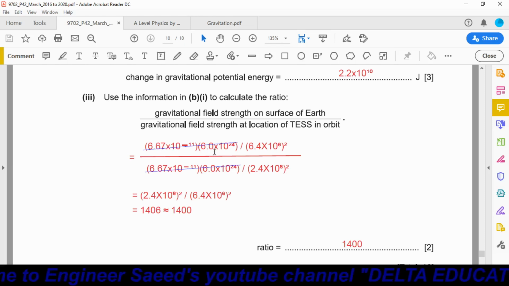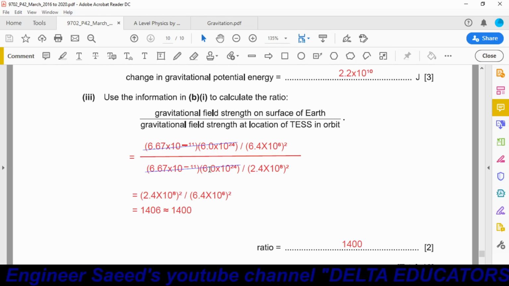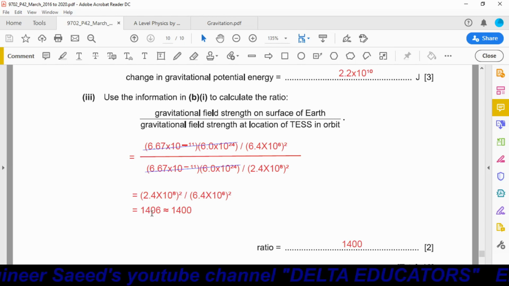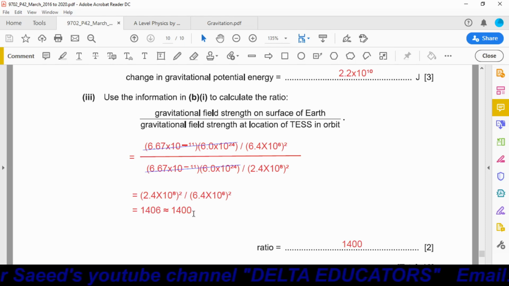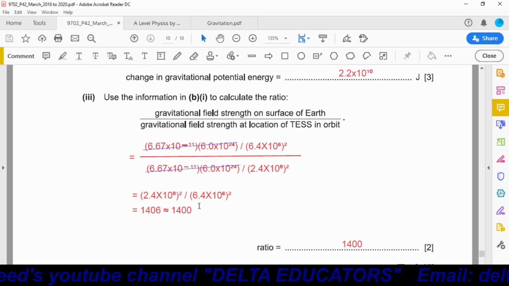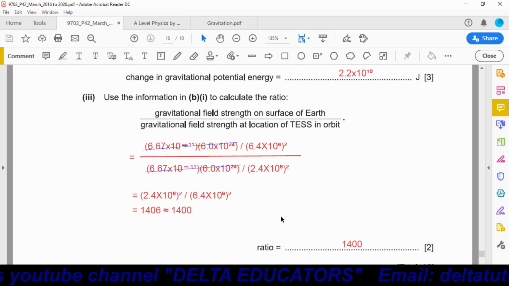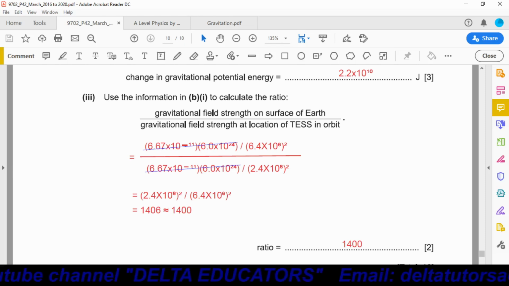Now these values are the same. This will be cancelled out, and after cancelling out and rearranging, we will get an answer of 1406, or approximately we can say it is equal to 1400. So the ratio of these two values is equal to 1400, and for the ratio we have no unit, so there is no unit, only a numeric value, that is equal to 1400.